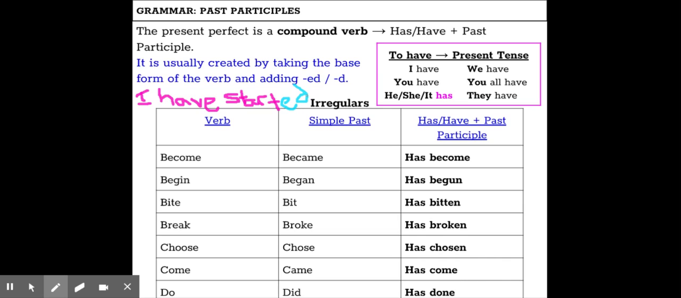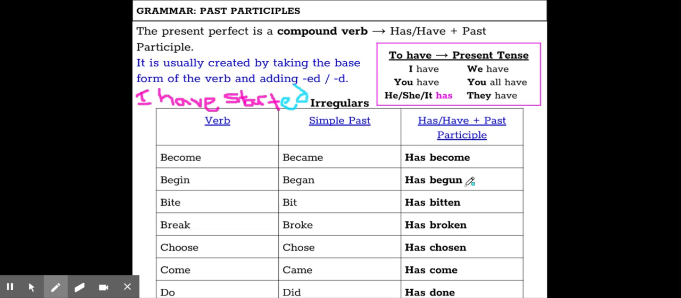So unfortunately, there are quite a few irregular past participles that don't follow this pattern right here, and I have a list of them for you. So become, we know in the simple past tense is became, right? I became famous. But as a past participle, it changes back to become. So, he has become famous.